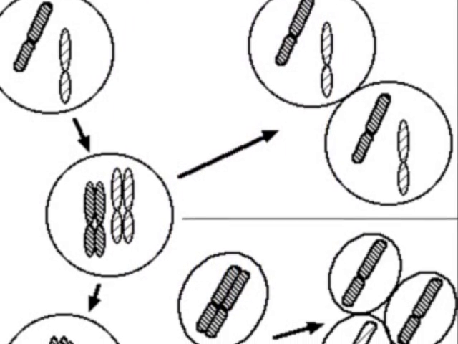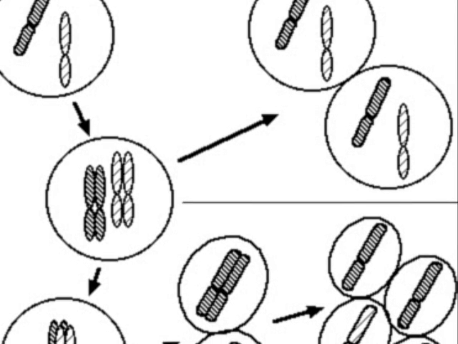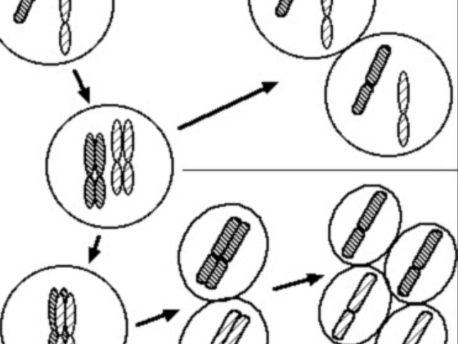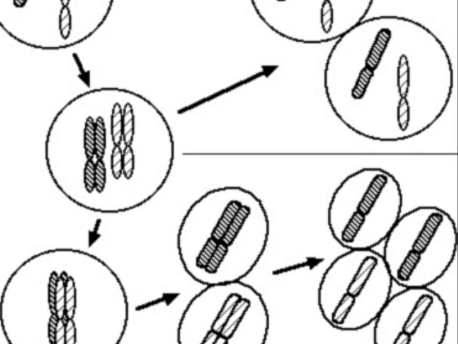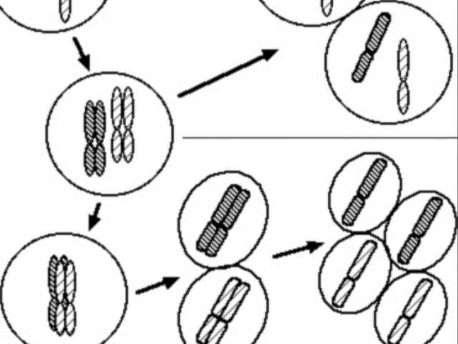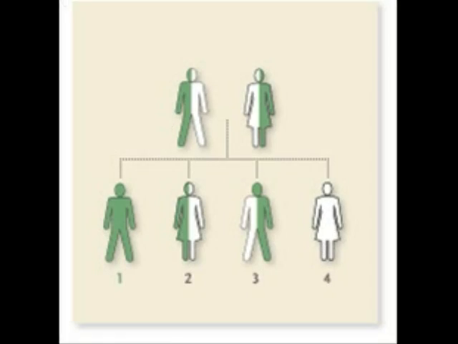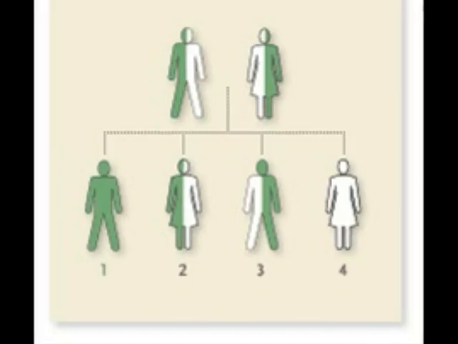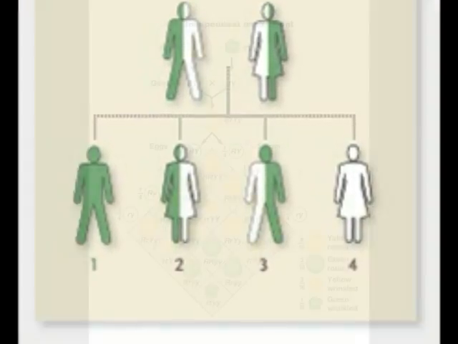The first law is the law of segregation. The law of segregation states that when any individual produces gametes, the alleles of a gene separate so that each gamete receives only one copy of each gene. This ensures that the offspring gets half of its genetic information from one parent and half from the other parent.